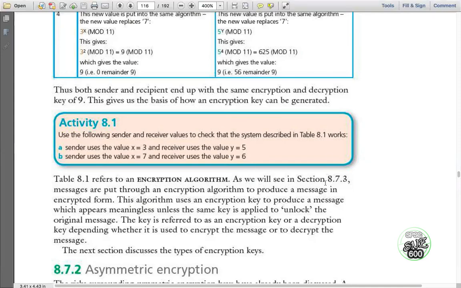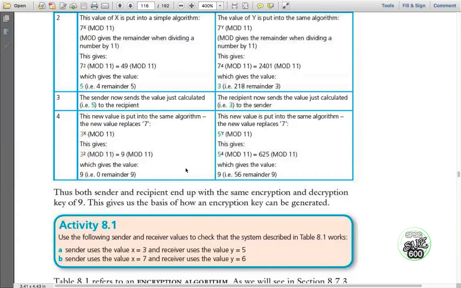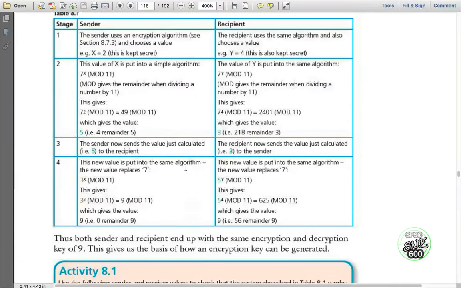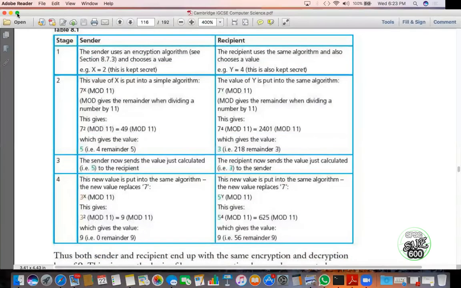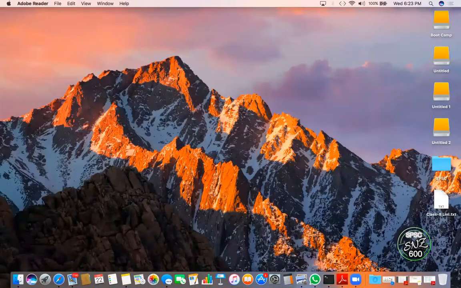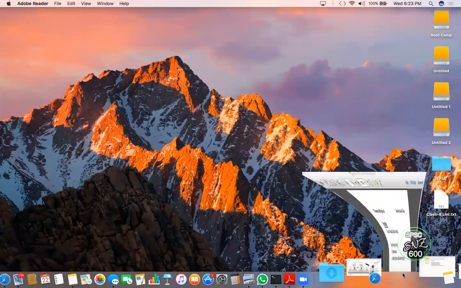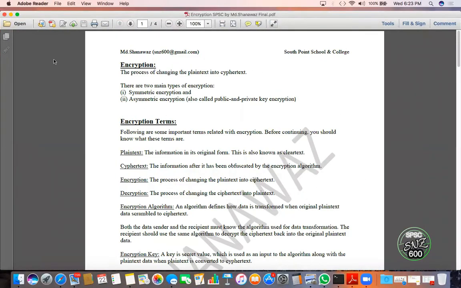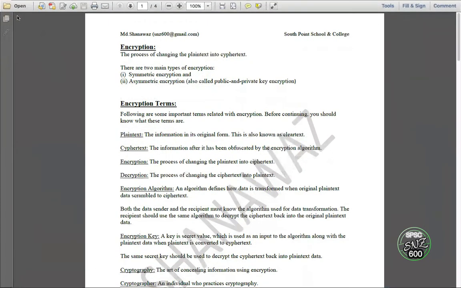From the book, just learn this process and these notes, and go through the process. I will give you another note which solves the other questions. Here there's a question: what is encryption?